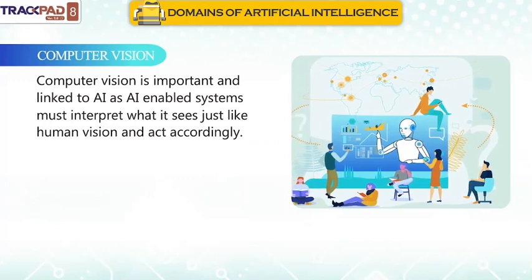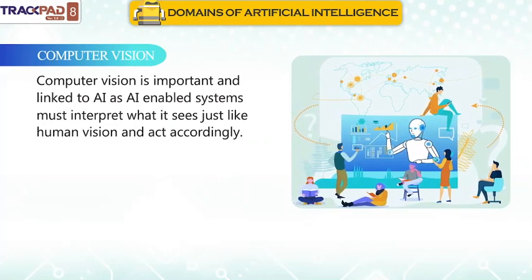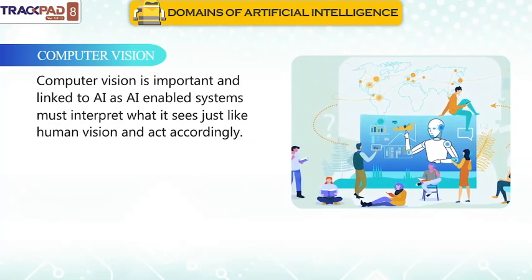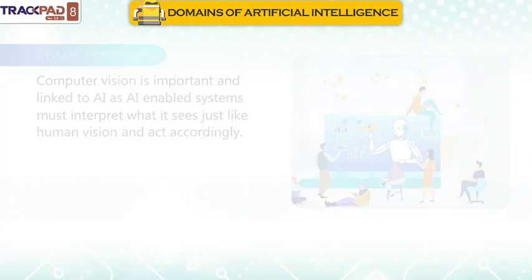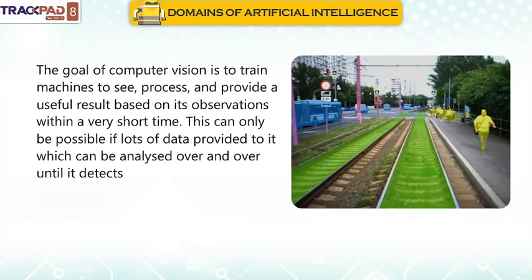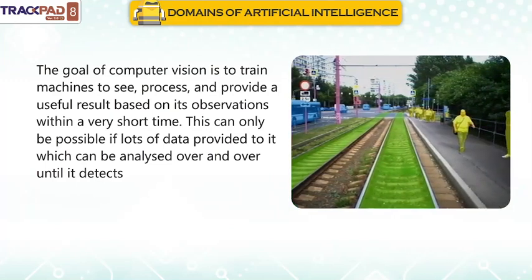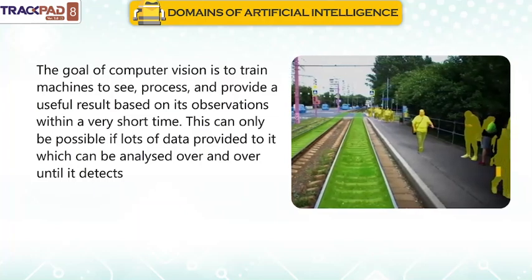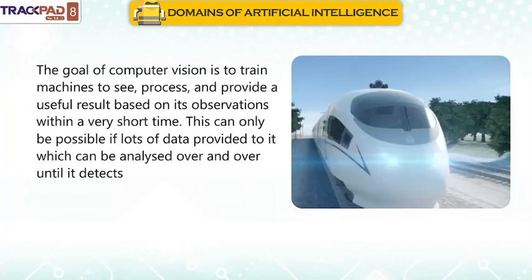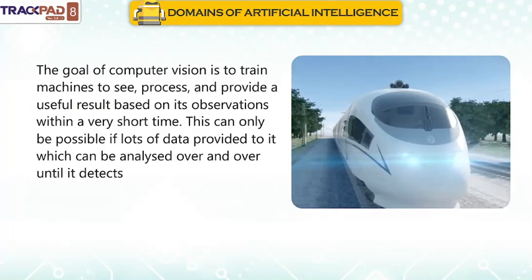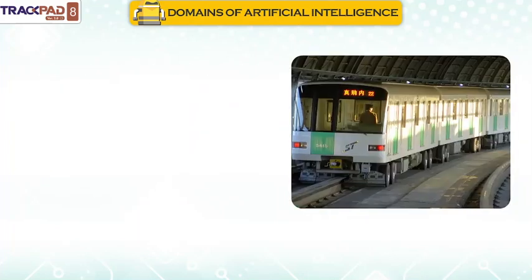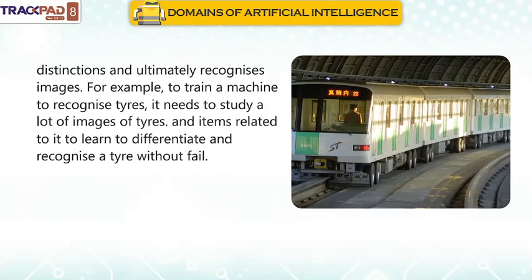Computer vision is important and linked to AI, as AI-enabled systems must interpret what they see just like human vision and act accordingly. The goal of computer vision is to train machines to see, process, and provide a useful result based on their observations within a very short time. This can only be possible if lots of data is provided to it, which can be analyzed over and over until it detects distinctions and ultimately recognizes images.